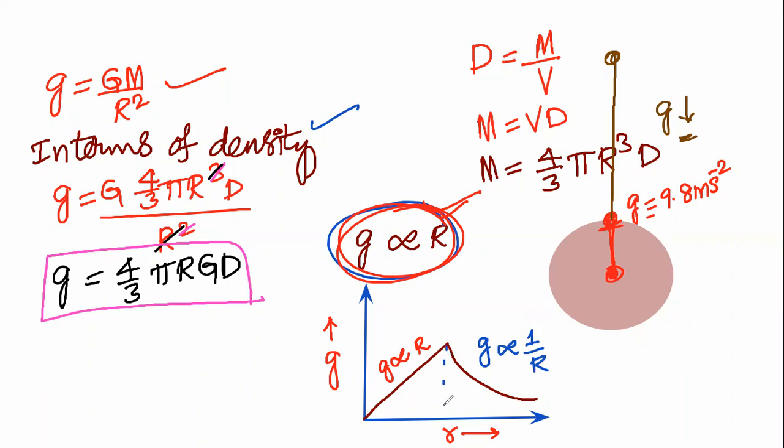This is the center of the earth. At this point we take the surface of the earth. At this point small r is equal to capital R. When the surface of the earth is considered, small r and capital R will be the same. So acceleration due to gravity is maximum on the surface of the earth.